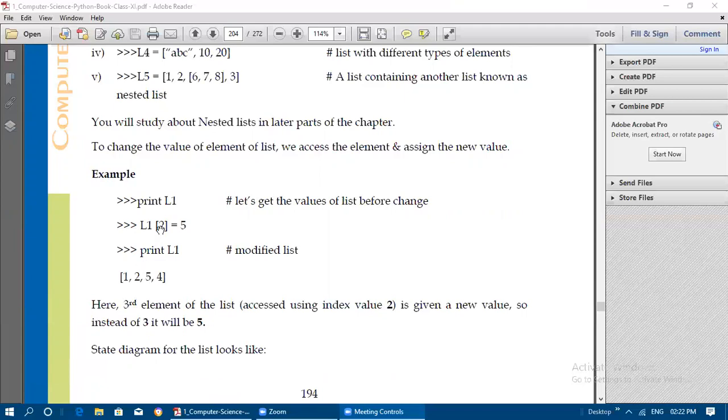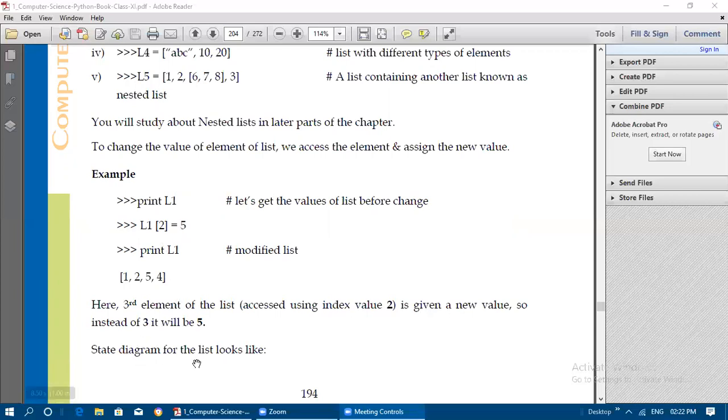So here, the third element. Index 2 means what? 0, 1, 2. The third element. If you count 0, 1, 2, how many elements are we having? Third. So the third element of the list, accessed using index value 2, is given a new value, that is 5. So instead of 3, it will be changed to 5.